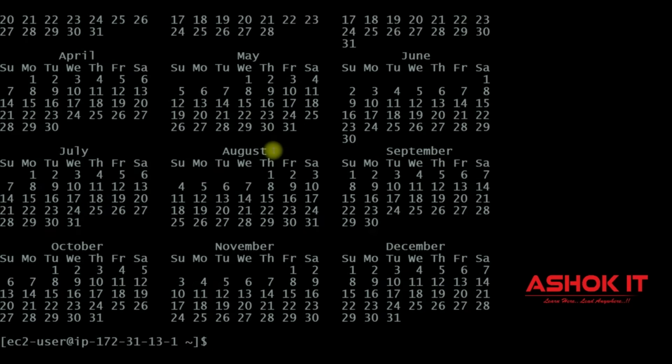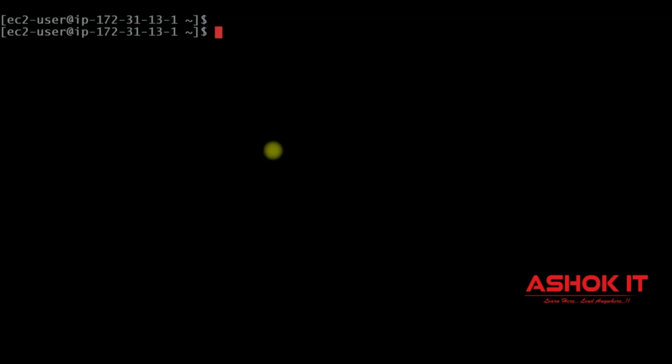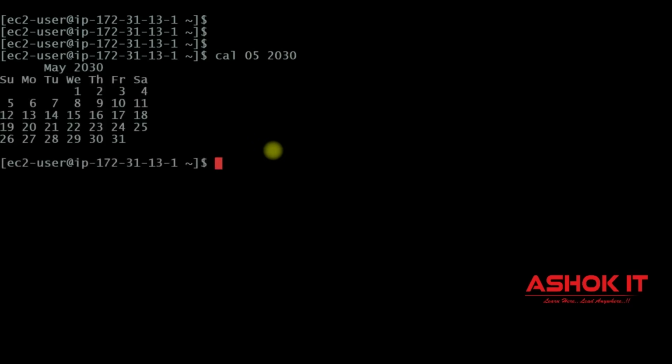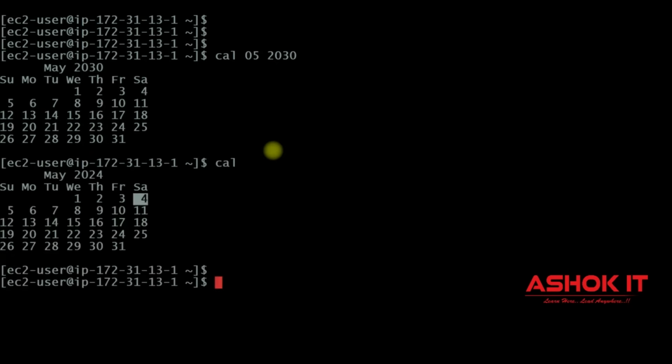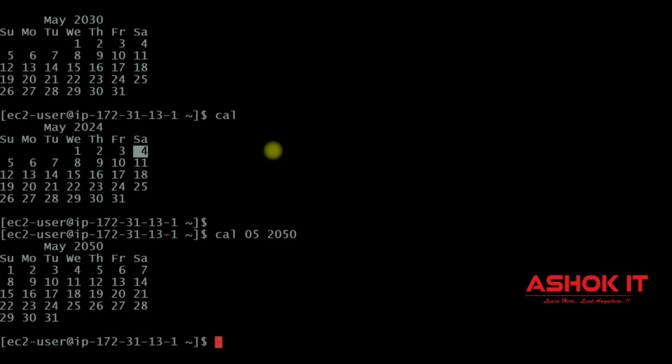For example, I want to print the calendar of month May 2030 year. Cal 05 2030, 05 represents May month. 2030 May month calendar is printed. If you use only cal, current month calendar is printed. If you use cal month space year, that year calendar is going to print.